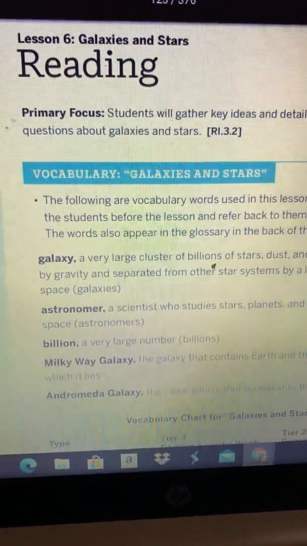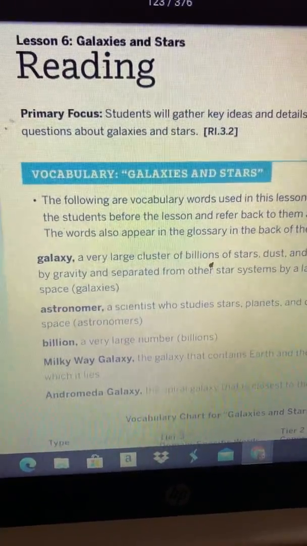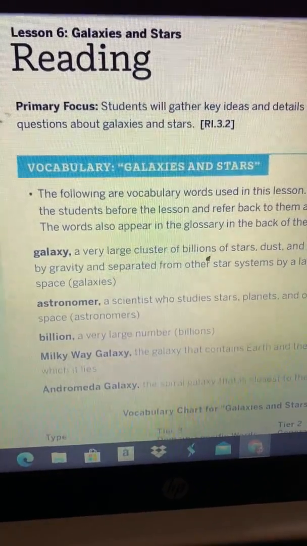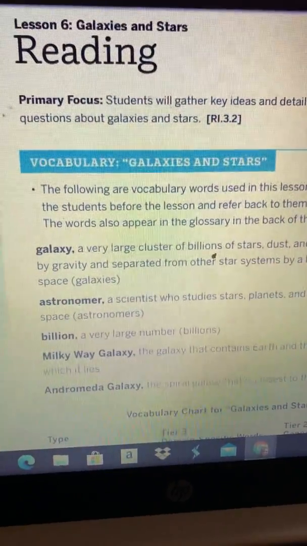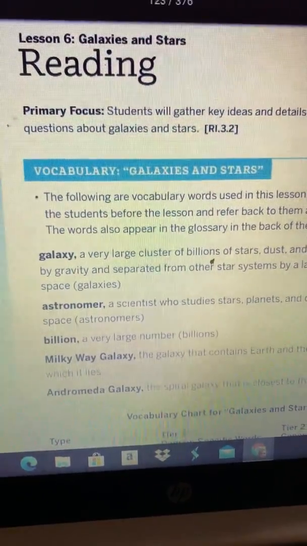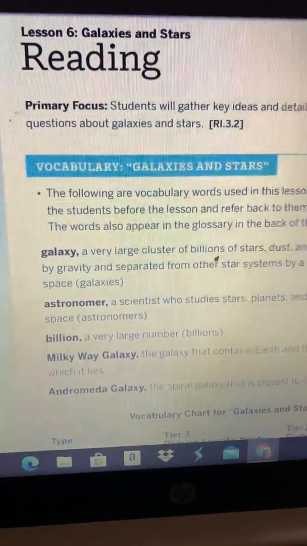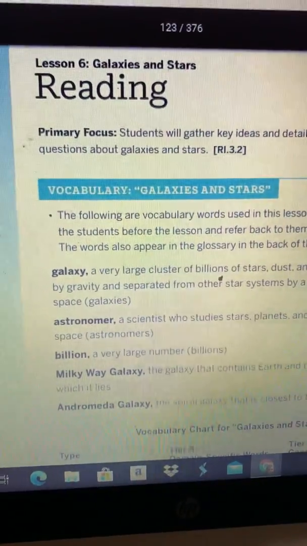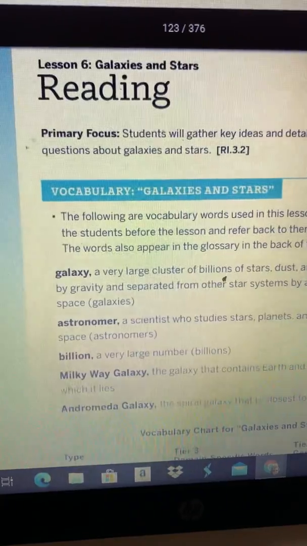Today's lesson for ELA is going to look a little different than what we've been doing. We're going to go way back to when we were just doing our regular skills and listening and learning. So we're going to go back to our unit of working on the solar system. And believe it or not, we did make it to lesson 6 when we were still in school. So today we're going to focus on galaxies and stars.